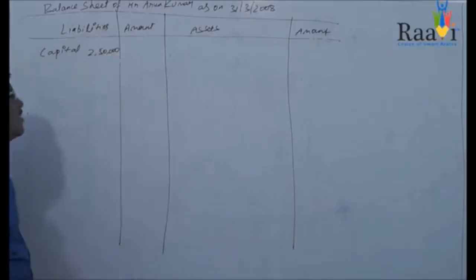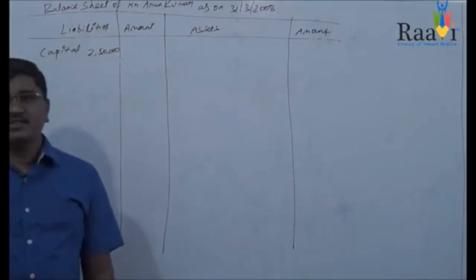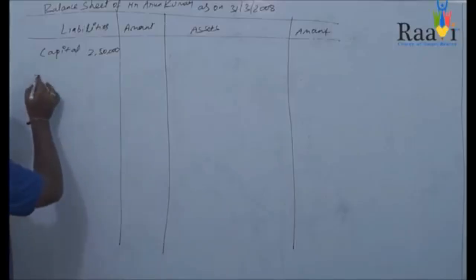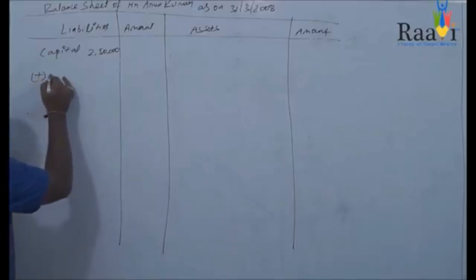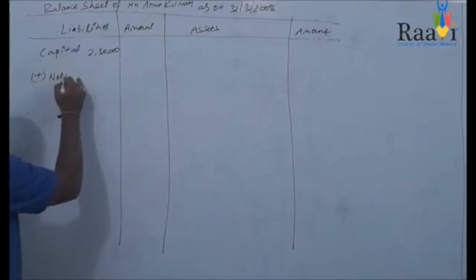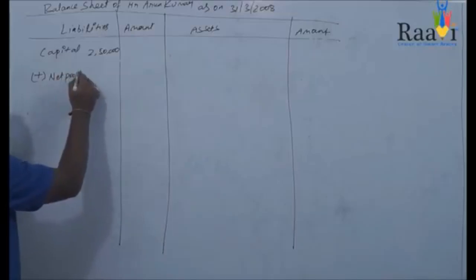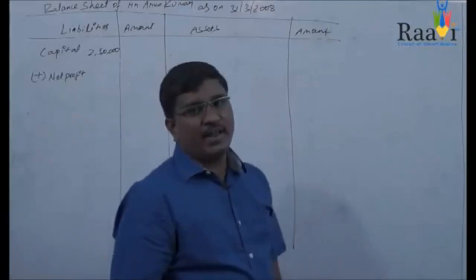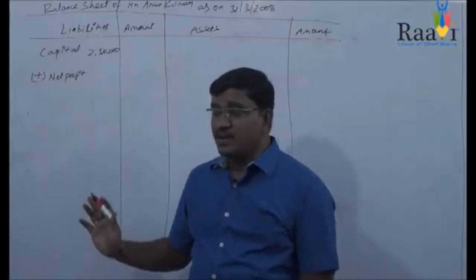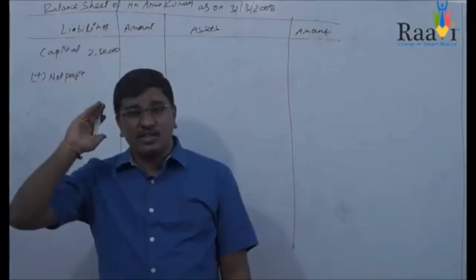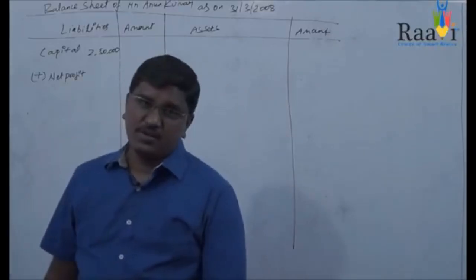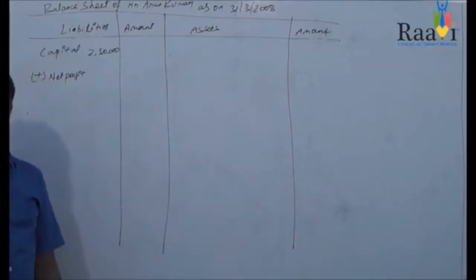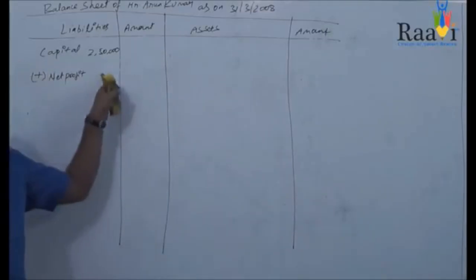Capital 2,50,000. To this capital you will be adding net profit. Net profit is nothing but the amount which you got in the profit and loss account. That particular net profit we will be adding to the capital.